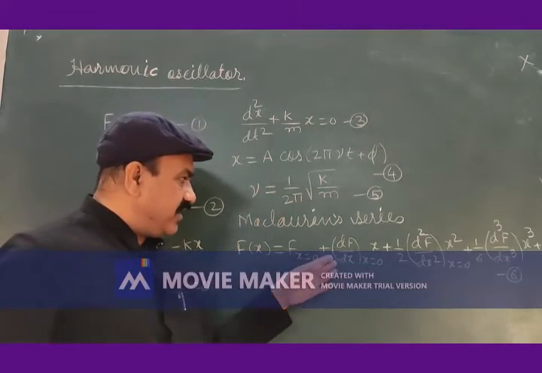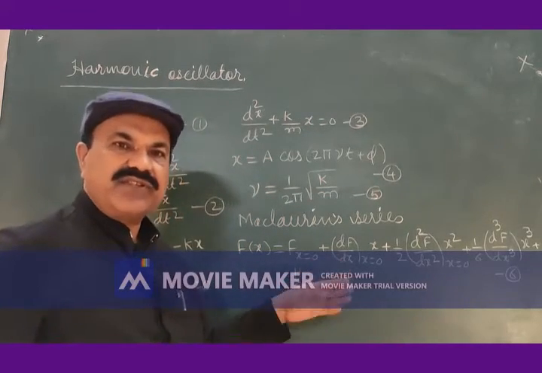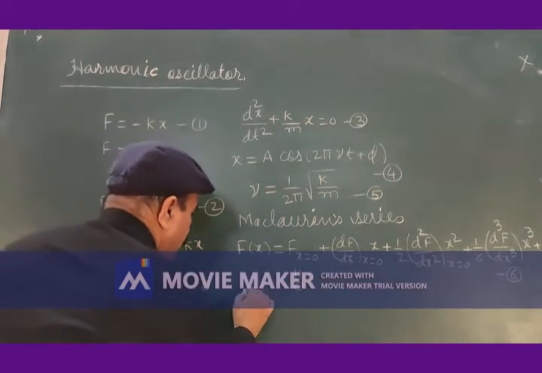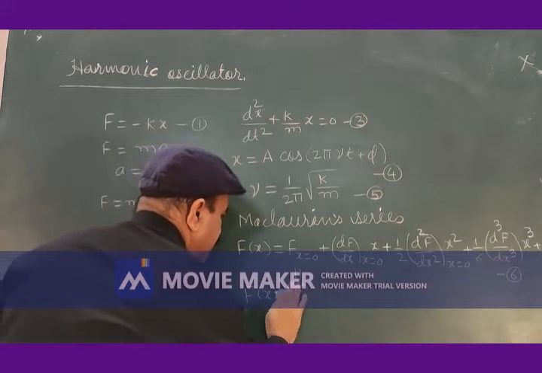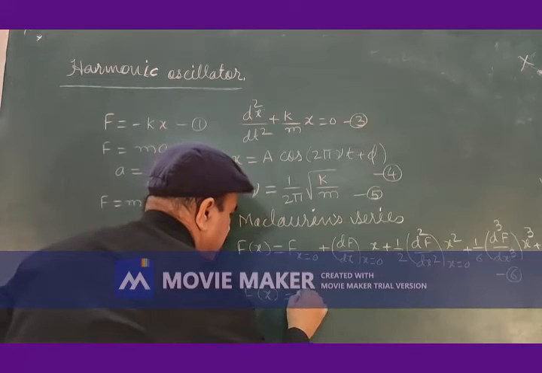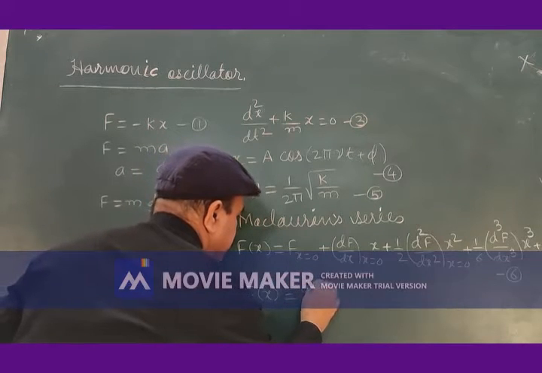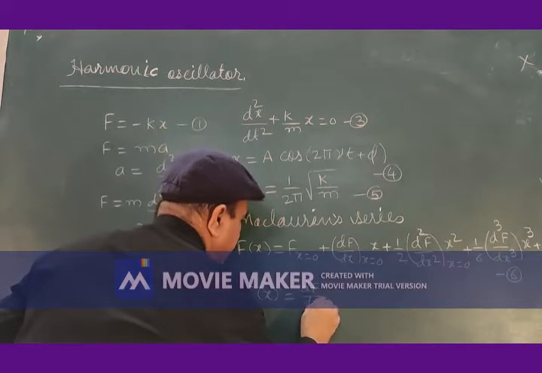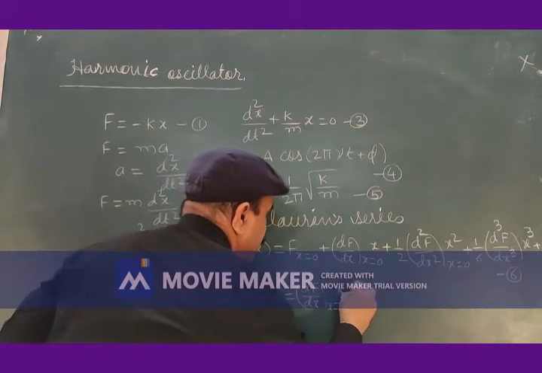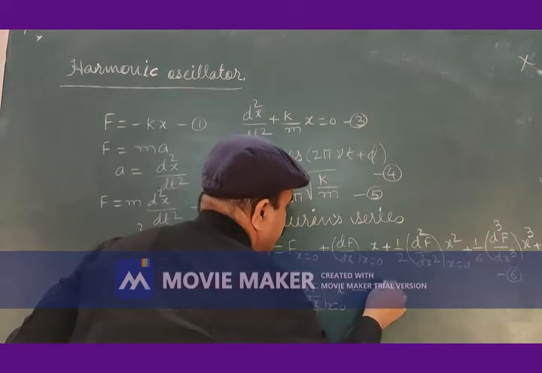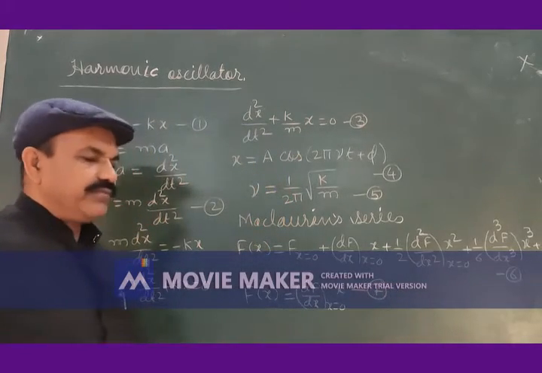And what is left is only the second term, and therefore this force is simply given as df by dx at x is equal to 0 into x, equation number 7.